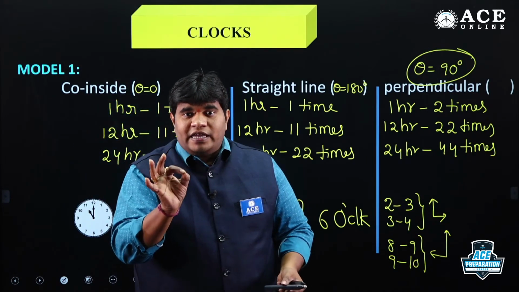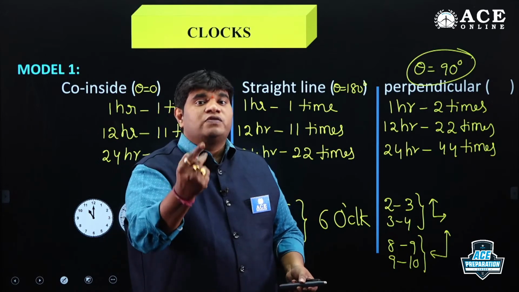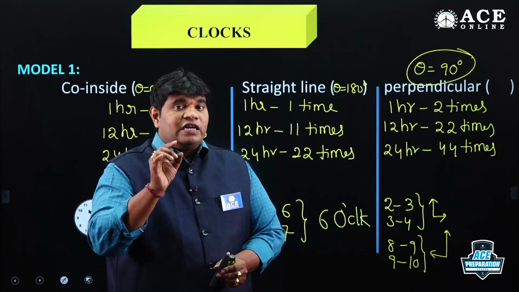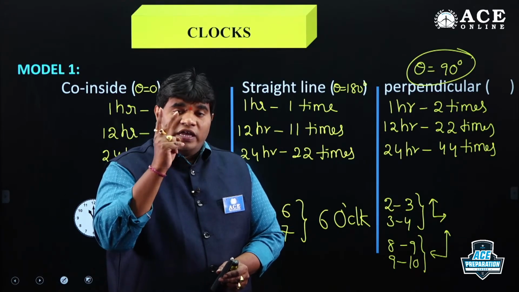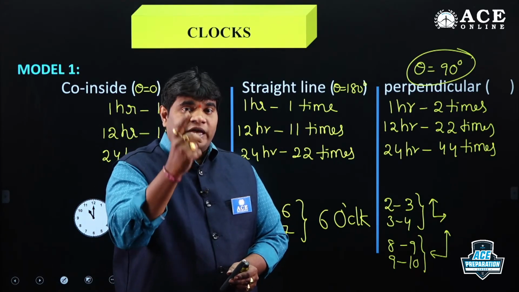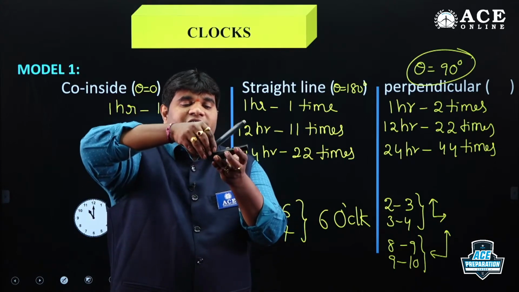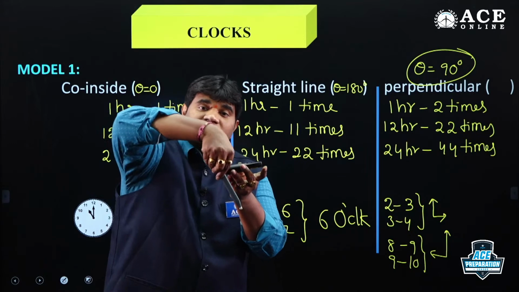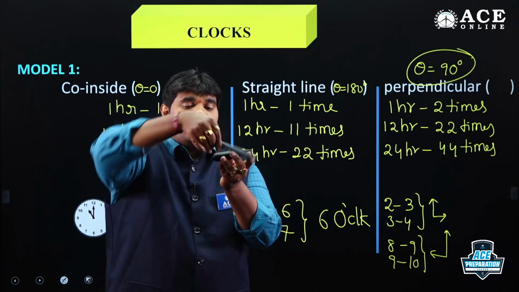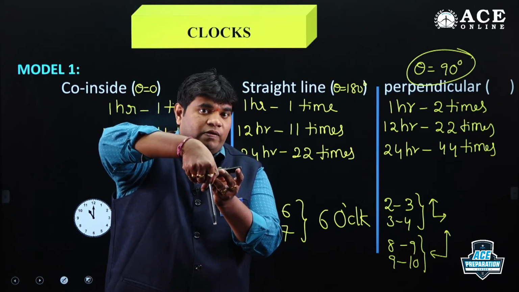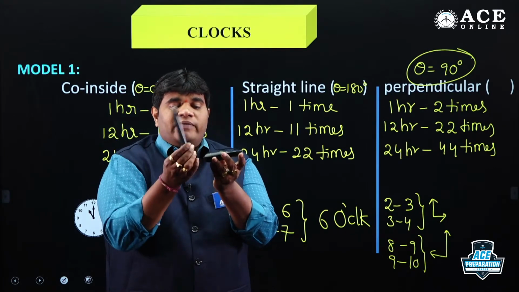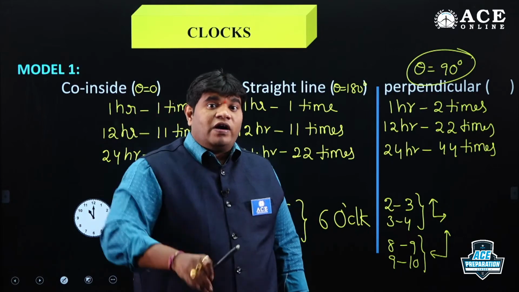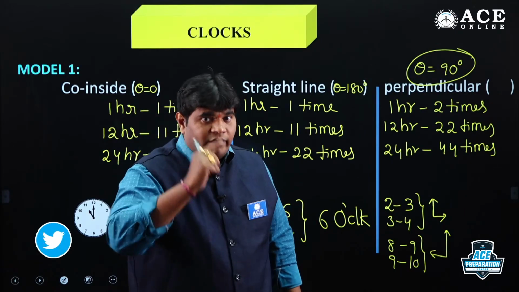Except 0 and 180, any angle is formed 2 times in the span of 1 hour. Suppose 30 degrees, above and below 30 degrees, 60 degrees, above and below 60 degrees, 90 degrees, above and below 90 degrees, the minute and hour hand gap. 0 means only one time, 180 is also one time. Except 0 and 180, any angle is formed 2 times in the span of 1 hour.